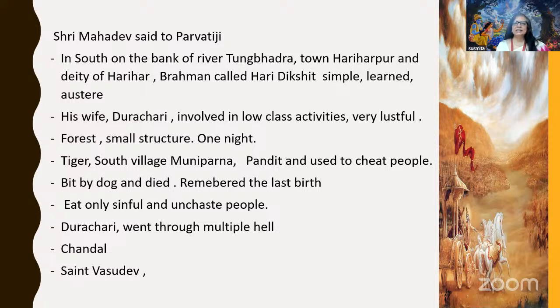He still remembered his last birth. Because he remembered, he does not kill people whom he feels are pure, and he has the vision to differentiate between sinful and non-sinful people. He said, you are a very unchaste person, and that's why I'm going to kill you. And he killed the lady. After being killed by the tiger, because of her activity, she went through various types of hell, and she stayed in those hells for millions of years.